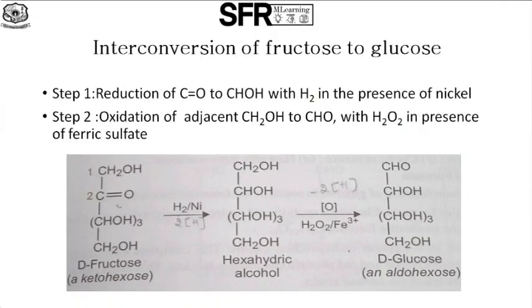And the next one, interconversion of fructose to glucose. This reaction occurs in 2 steps. First step, the reduction of CO to CHOH with hydrogen in the presence of nickel. And the second step, oxidation of adjacent CH2OH to CHO with H2O2 in the presence of ferric sulfate.